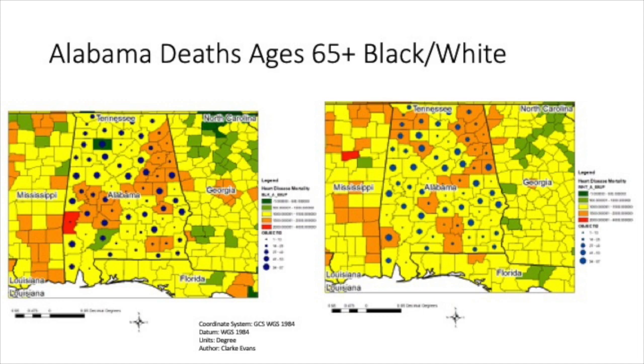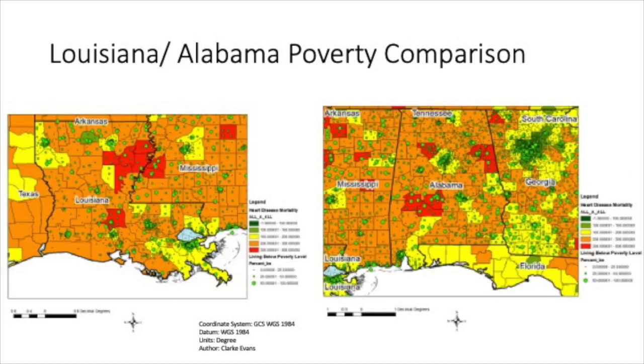I also decided to compare Louisiana and Alabama's poverty rate. Alabama has about a 15.8% poverty rate, whereas Louisiana is actually one of the highest in the nation, having a 20% poverty rate. However, the poverty maps are pretty similar. In Alabama, we see Jefferson County has one of the highest, probably the highest poverty rate in the state. And in Louisiana, we look at Orleans, Jefferson, and St. Charles parishes, and they have the highest amount of poverty in the state of Louisiana.